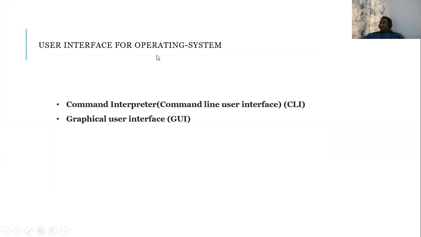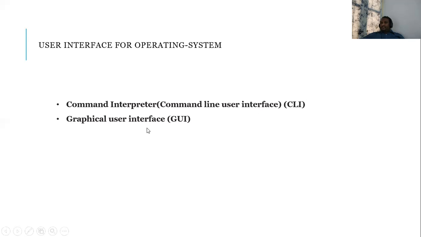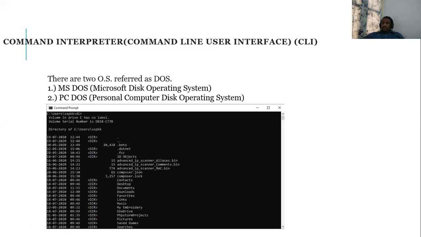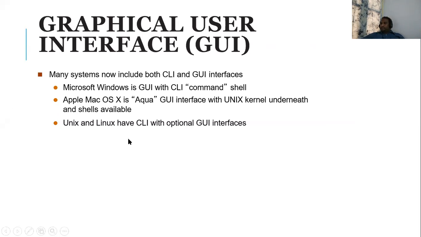So when we come to user interface, we have two things: command line interpreter and graphical user interface. When we take command line interpreter, we have two things: MS-DOS and PC-DOS. And in DOS, everything is based on commands. So we have to type the commands to make things work. Whereas in graphical user interface, everything is done using mouse and keyboard.